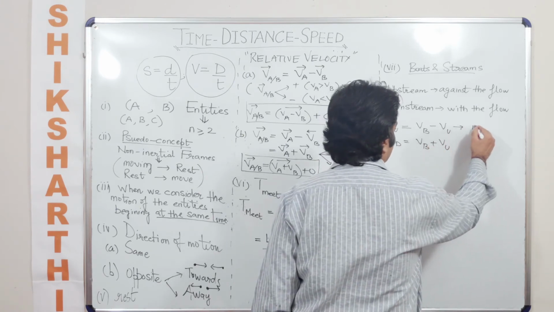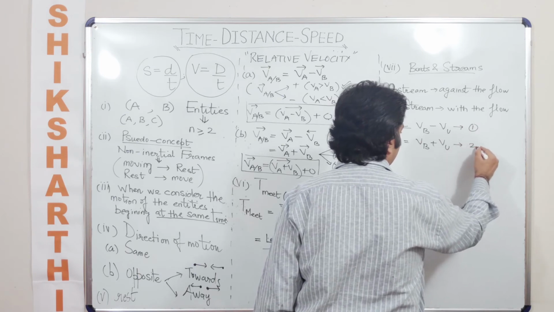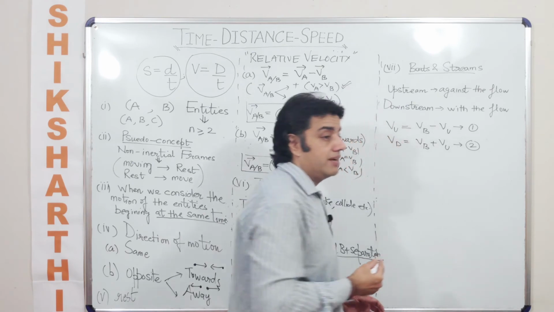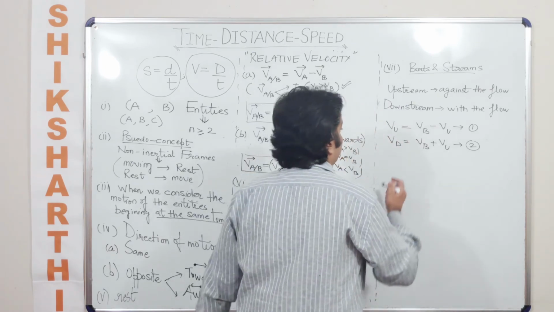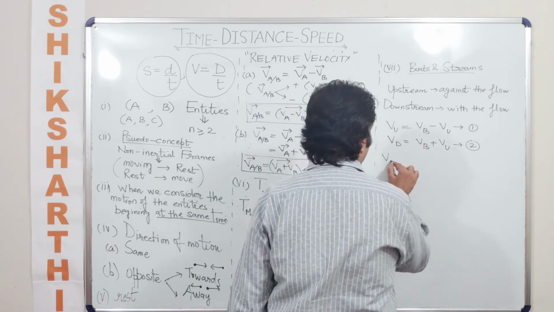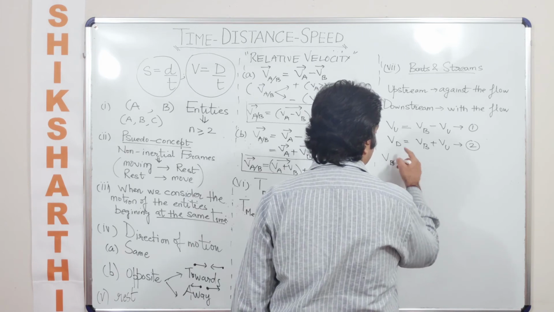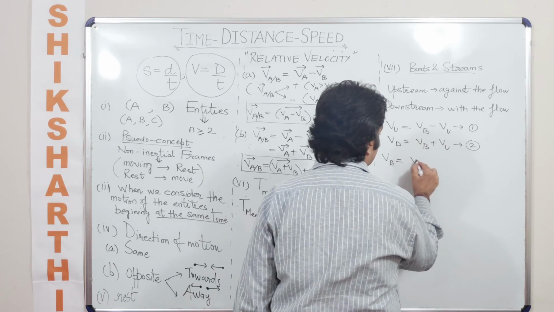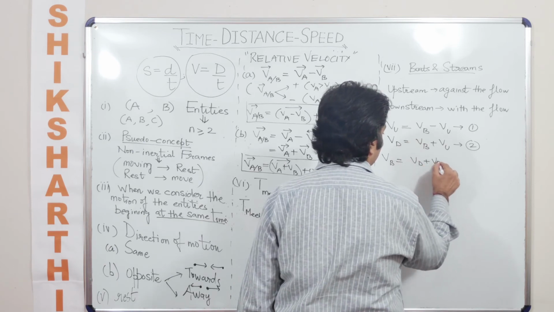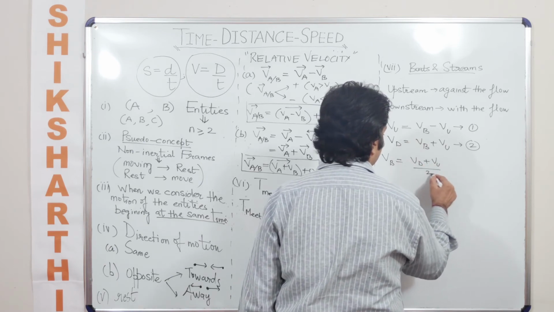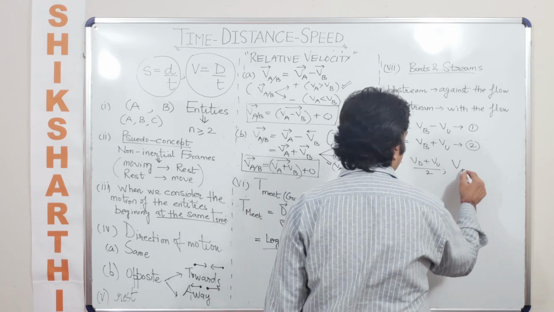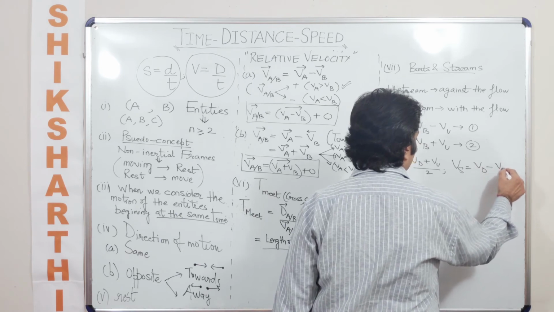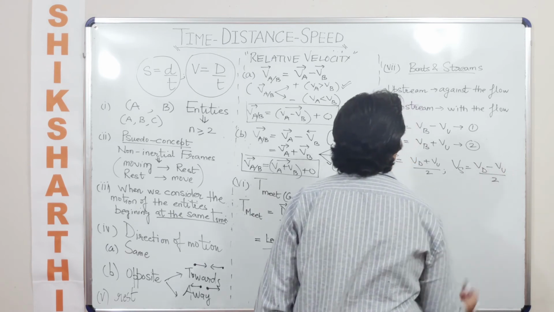So in that case equations play an important role when you talk about time, distance and speed, along with other chapters which I have talked about in my other videos. So here I can calculate the velocity of the boat. If I add these two, it is just like saying VD plus VU, and half of this. Similarly, the velocity of the stream is VD minus VU divided by 2.